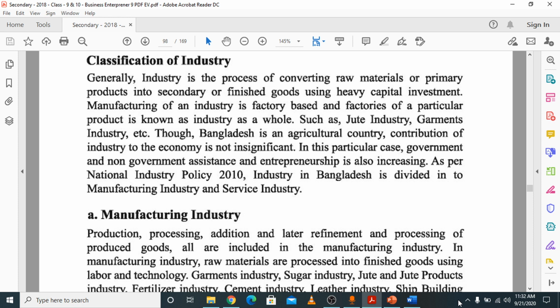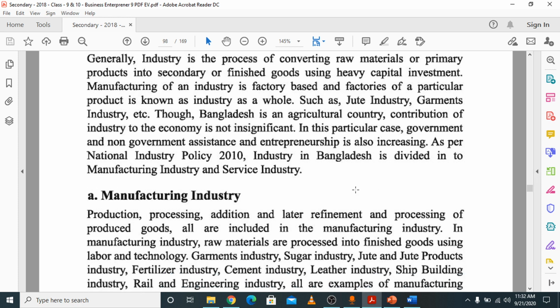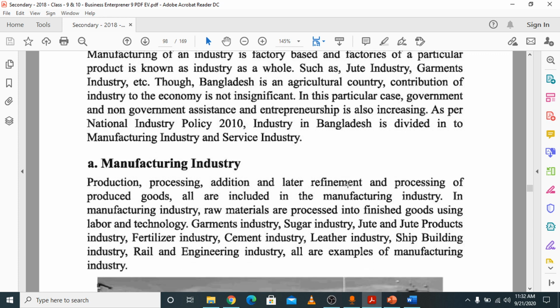So that is industry. And the national industry policy, which year was the last national industry policy established? 2010. According to this policy, the industry can mainly be divided into two parts. First is manufacturing industry and second is service industry.